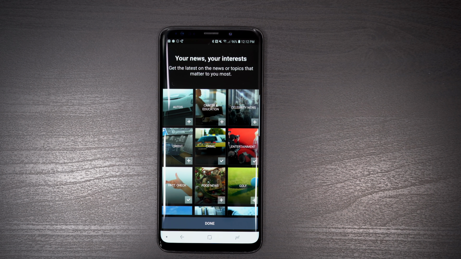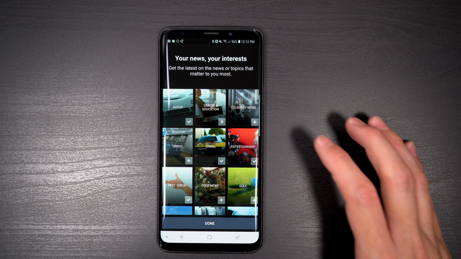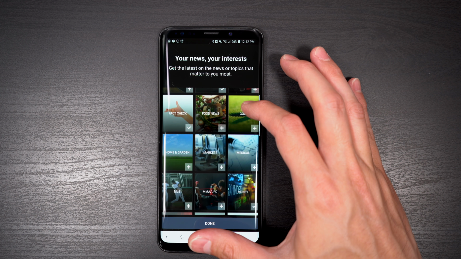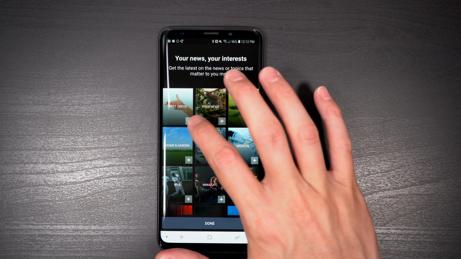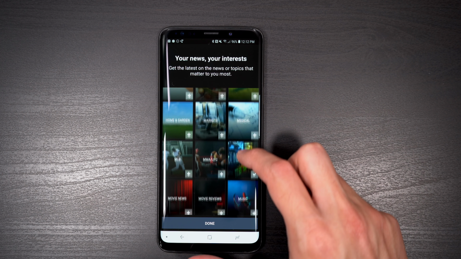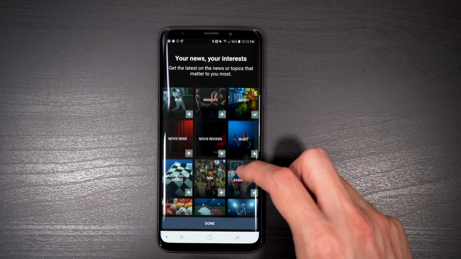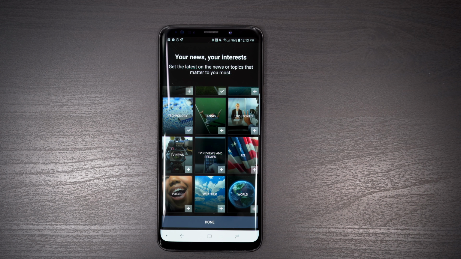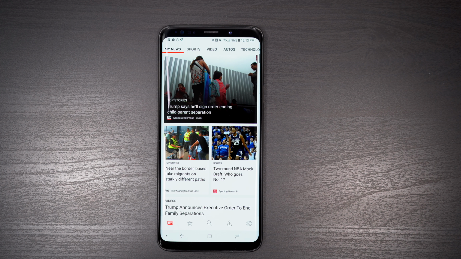And this is where things get a little bit more interesting. You can customize your feed, and you can do so just by checking on the content that you enjoy most. Microsoft does have a few items already pre-checked for you, so you can uncheck these now or you can remove them later. After selecting all the appropriate categories, you can hit done and it will bring you into your feed.